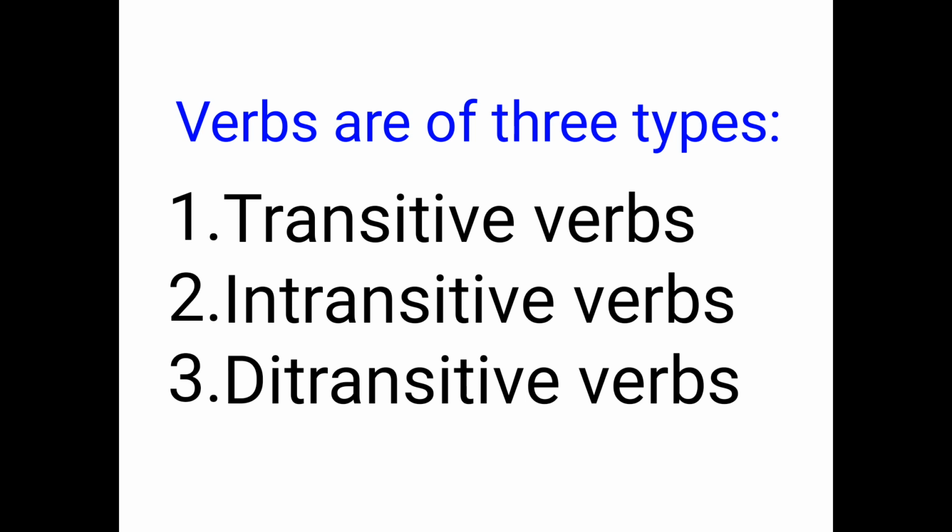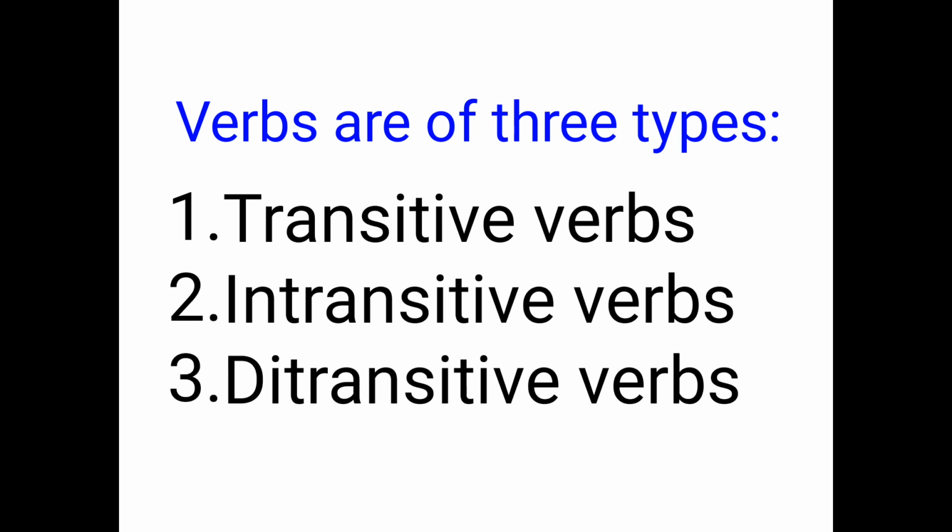Now, before learning the rules of changing sentences from active voice into passive voice, let's revise a few things. Now, as you all know, the verbs are of three types. First, transitive verbs. Second, intransitive verbs.